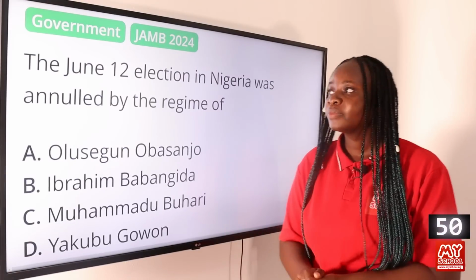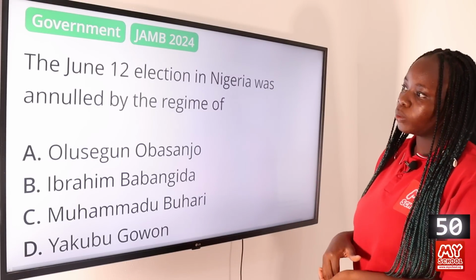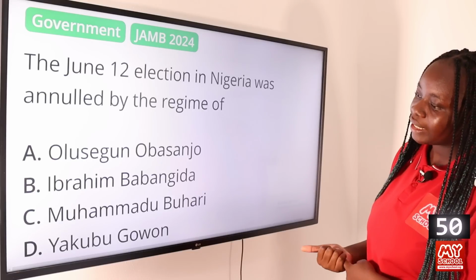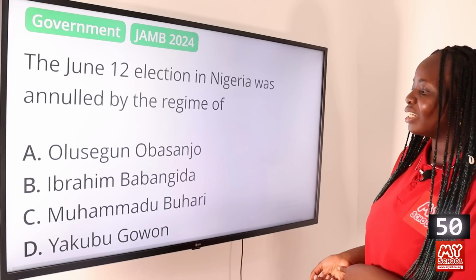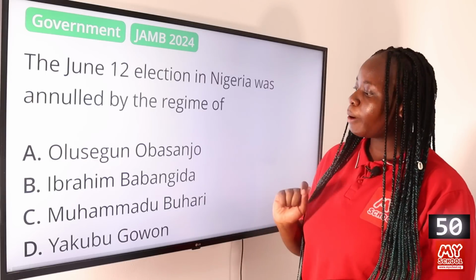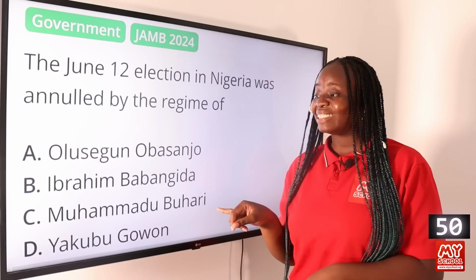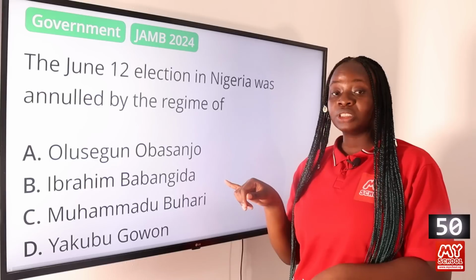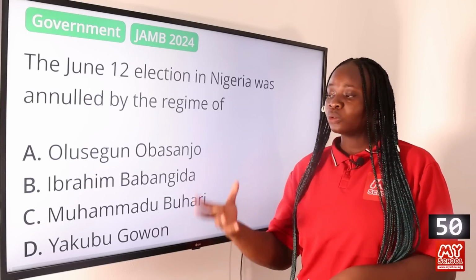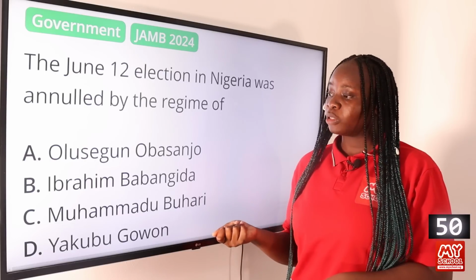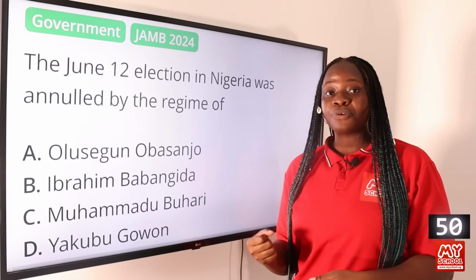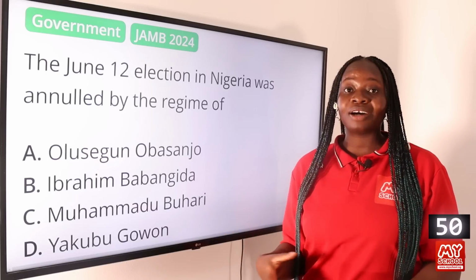Question 50. The June 12 election in Nigeria was annulled by the regime of A. Olusegun Obasanjo, B. Ibrahim Babangida, C. Muhammadu Buhari, and D. Yakubu Gowon. The answer to this question is option B, Ibrahim Babangida. So Ibrahim Babangida took over power from Muhammadu Buhari in 1985, and then he ruled till 1993. The reason why he had to step down, or why another military leader took over power from him, was because around the 1990s, he was already being pressured by the people to hand over power to civilian rule.